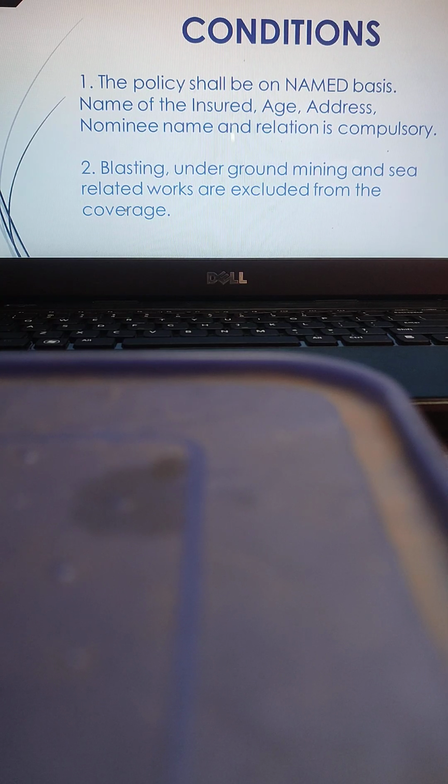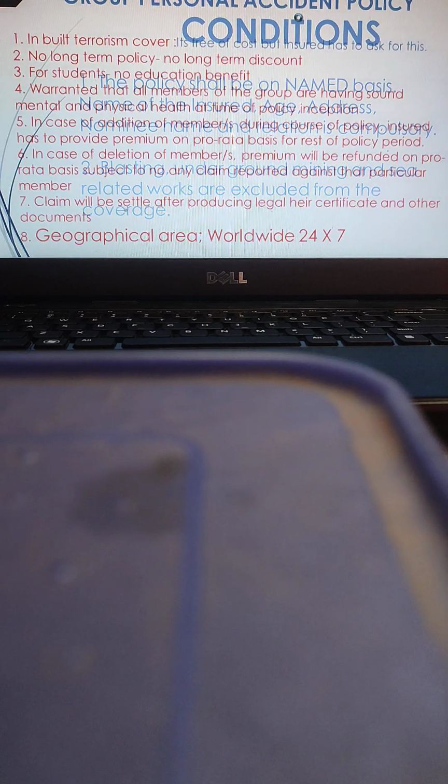Normally PA policies do not cover blasting, underground mining and sea related works. These are the risks which are excluded from the coverage.